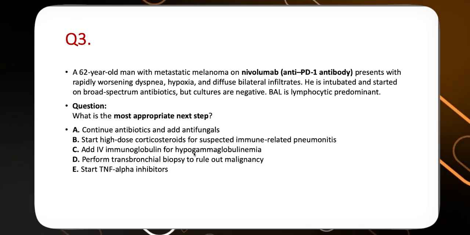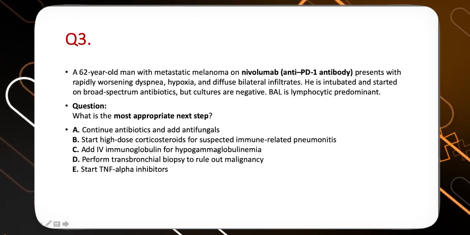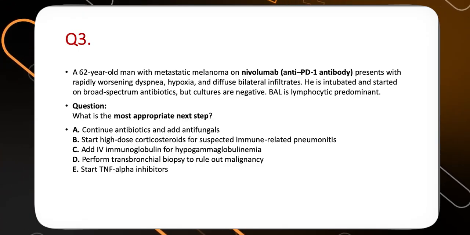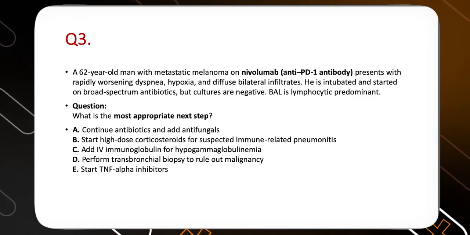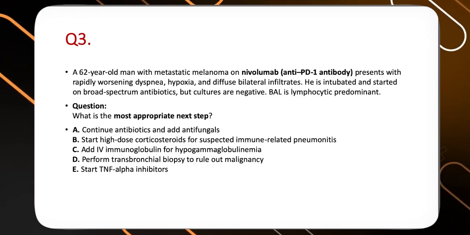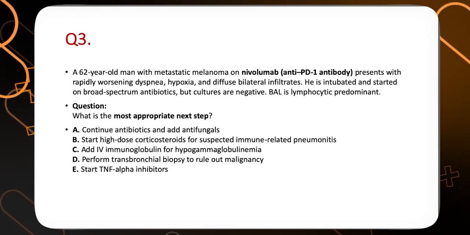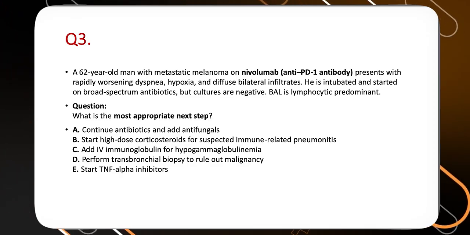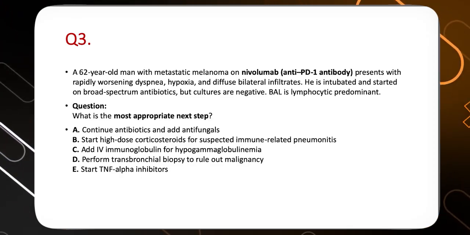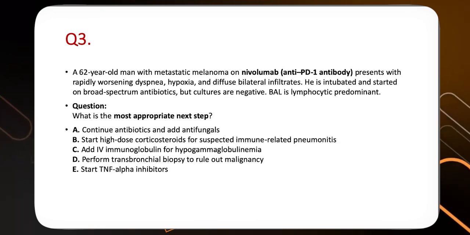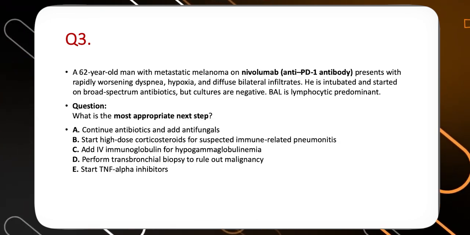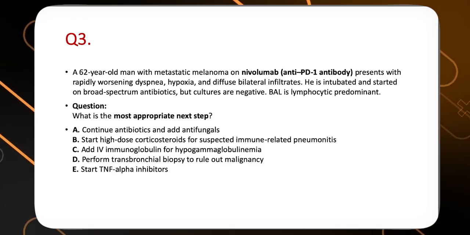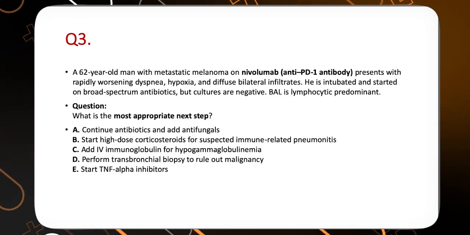Going to question number 3, is that okay? Now again, one more immunological disorder with infections. A 62-year-old man with metastatic melanoma on anti-PD-1 antibody therapy presents with rapidly worsening dyspnea, hypoxia, and diffuse bilateral infiltrates. He is intubated and started on broad-spectrum antibiotics, and cultures are negative. BAL is lymphocyte predominant. Now, what is the most appropriate next step?